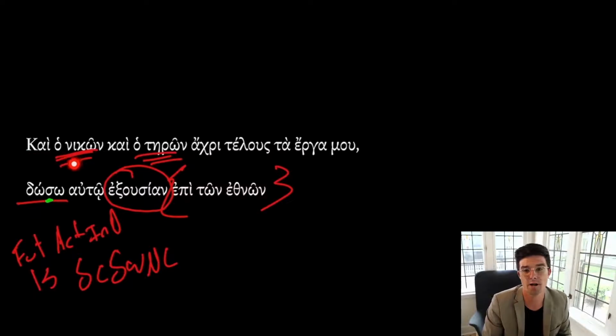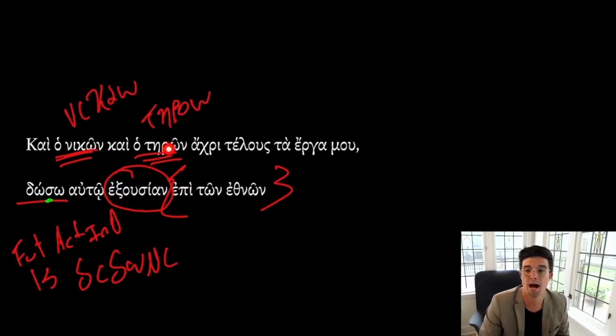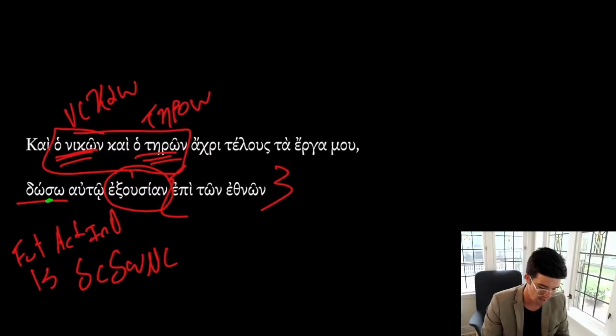And the one who is victorious, so this is from nikao, which is a verb which means to have victory. And then tereo means to keep. Tereo, to keep. As participles, it's going to be the one being victorious and the one keeping. And this is, in essence, one entity here, the same individual, the one who is victorious and also the one who is keeping.